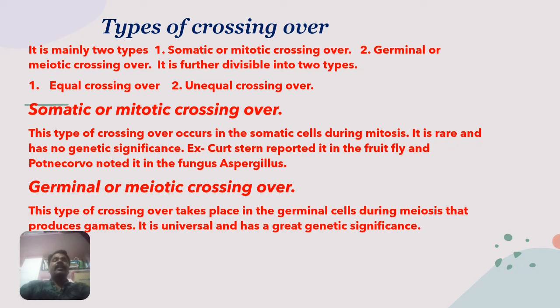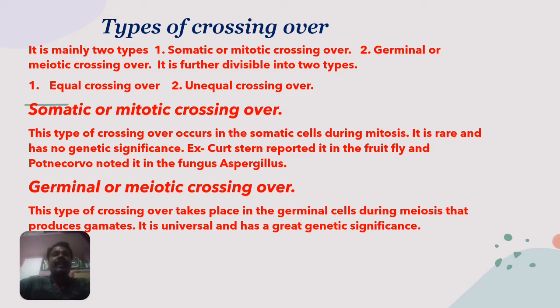Then coming to the types of crossing over. There are mainly two types of crossing over. One is somatic, also called mitotic crossing over, and the second is germinal, or meiotic crossing over. The meiotic or germinal crossing over is further divisible into two types: equal crossing over and unequal crossing over. Let us study one by one.